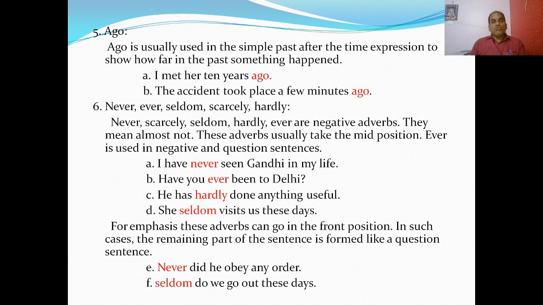Ago is usually used in the simple past after the time expression to show how far in the past something happened. I met her 10 years ago. The accident took place a few minutes ago.